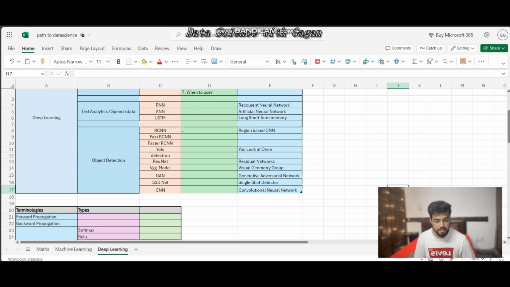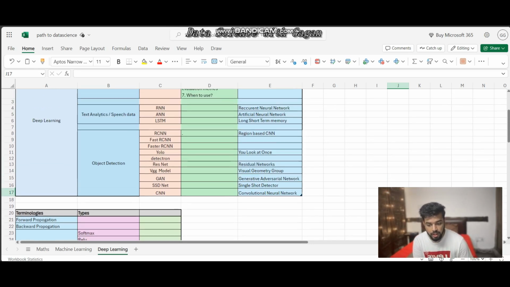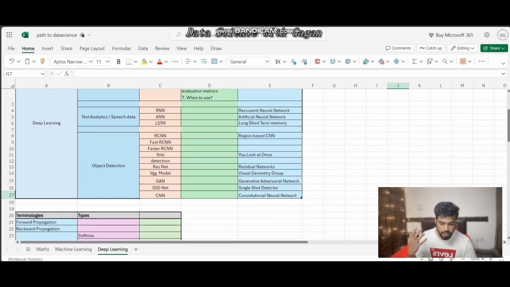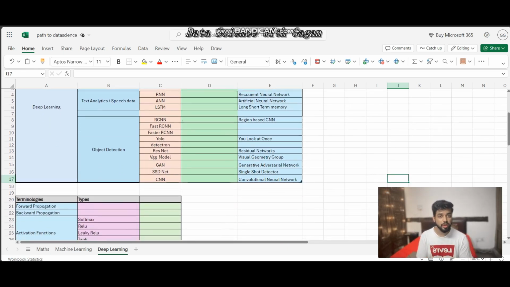And then we have SSD, which is single shot detector. And all of these algorithms we can use for object detection purposes, right? And then again, what should we learn about these algorithms? The main thing is what that algorithm is, how it works, and how the maths is working around it. And then if you have created a model, how can you evaluate that model?